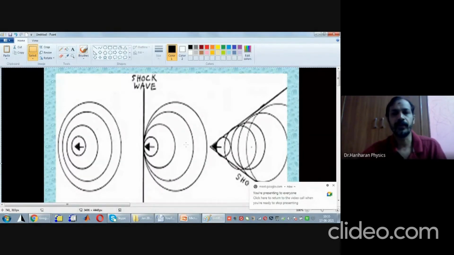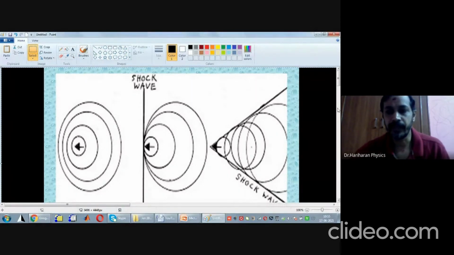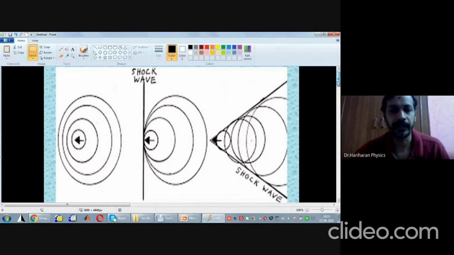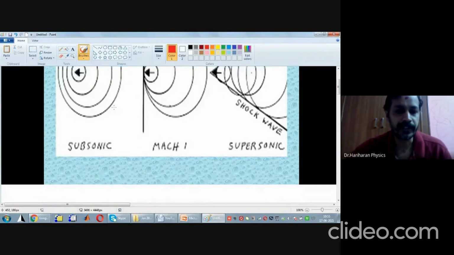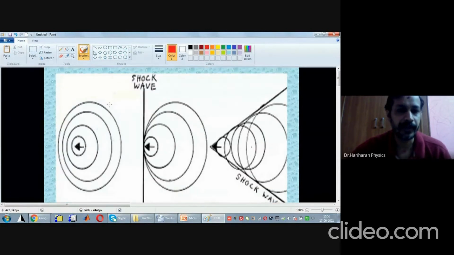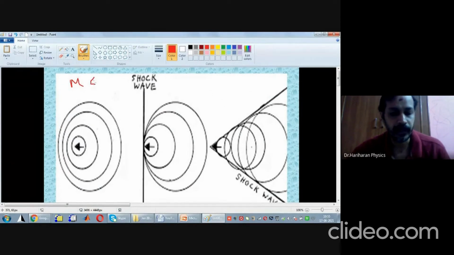Just look here. It is a recapitulation of what went on in the earlier class. If the object is moving with a speed which is less than the speed of sound in a given medium, that is, Mach number M is less than 1, what will happen? Can you see here?